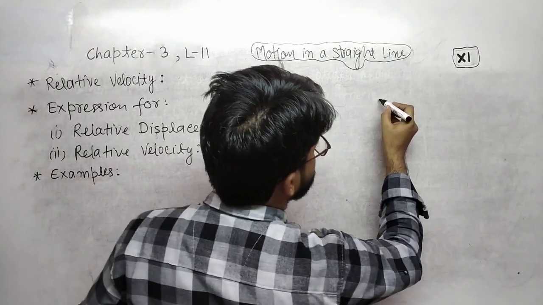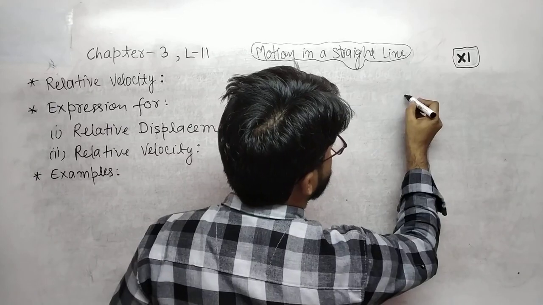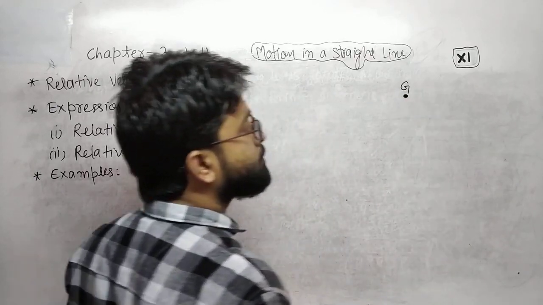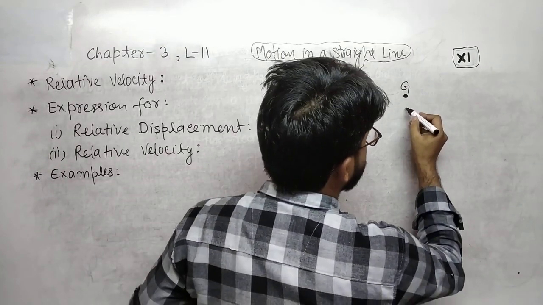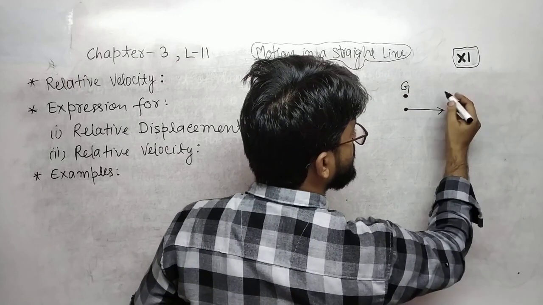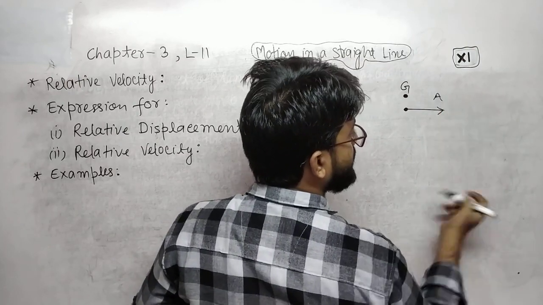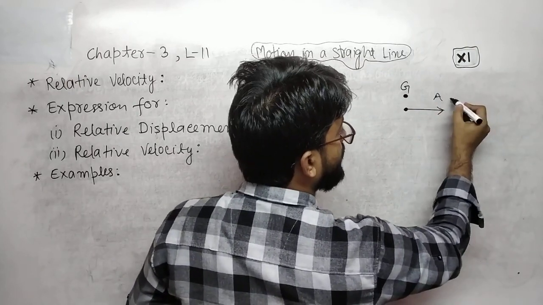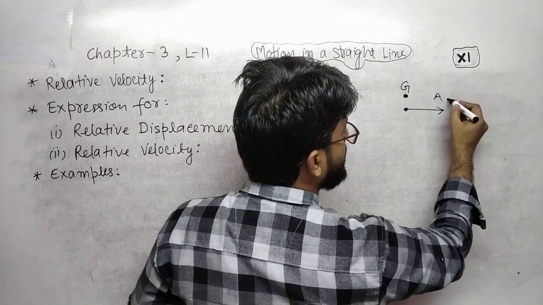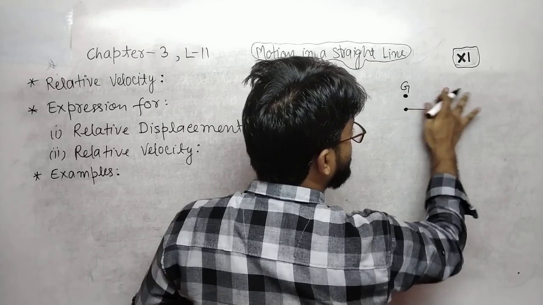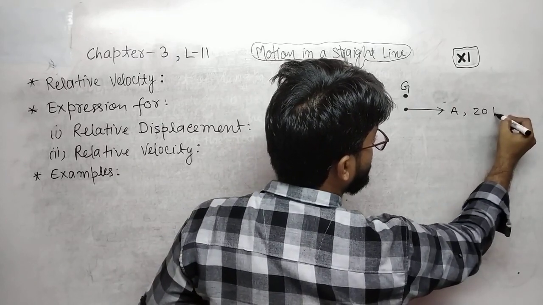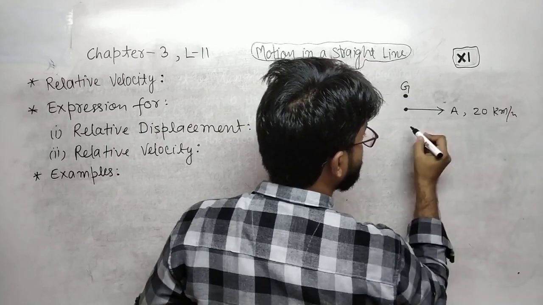Let us suppose this is the ground and train A is moving in this direction with velocity, let us suppose 20 km per hour.